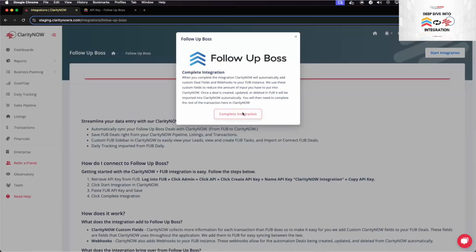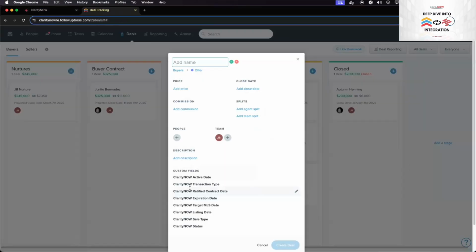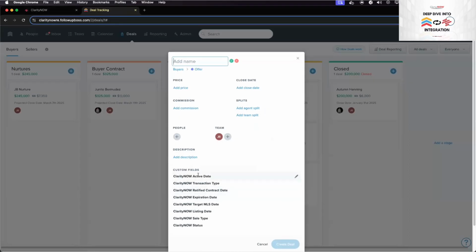What it also does, once we complete this here, is create Claritynow custom fields. These fields are specific to us. It's just additional information that our system requires. We don't actually require everything in here, but it is very helpful, when you're creating a deal, to fill out this information.